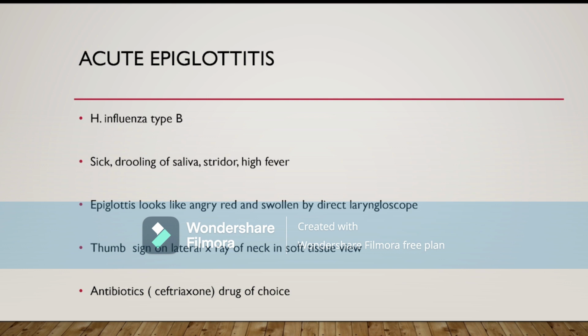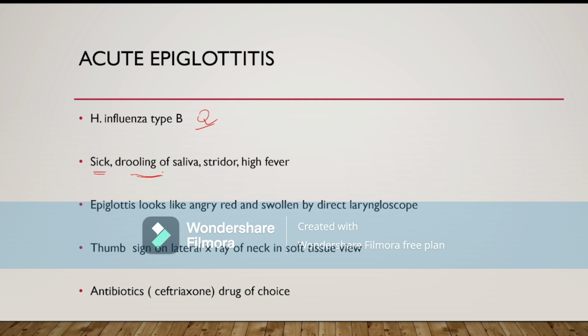Now come to the different causes of croup. First is acute epiglottitis. Acute epiglottitis is always caused by bacteria, and the most common bacterium is Haemophilus influenzae type B. The child looks sick, and due to the swelling of the epiglottis, the child has drooling of saliva.